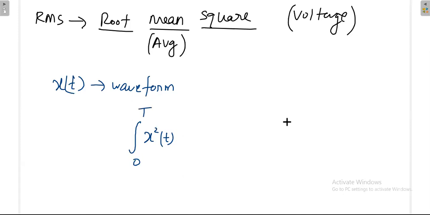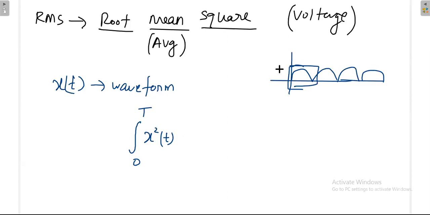Because if you see after squaring, if it is a sinusoidal signal, then it will become like this. Again, infinite number of cycles are there. Then what is the average? For that you can concentrate on one box, then you calculate the average here, and the rest of the boxes also will provide the same answer. If you take the average of all, finally that average is equal to this average.